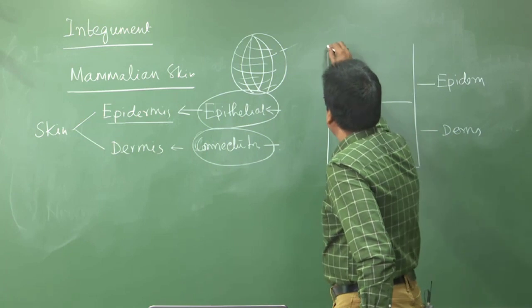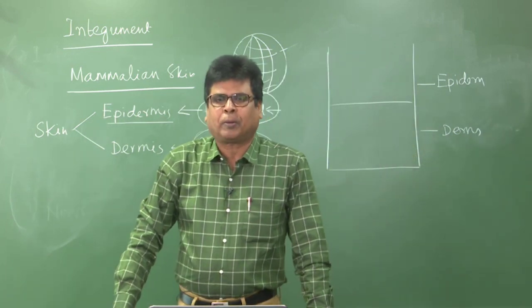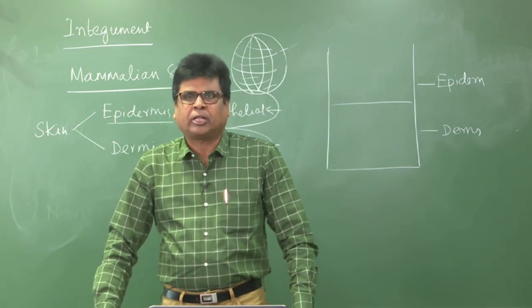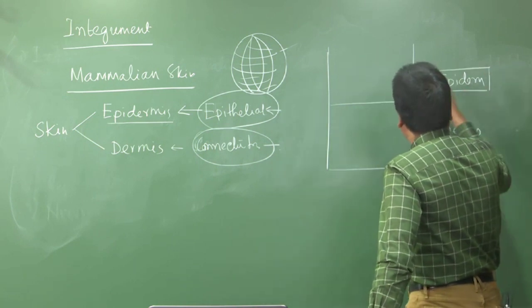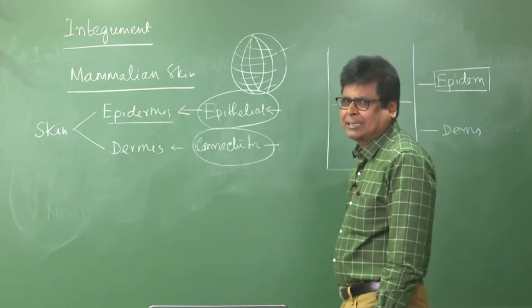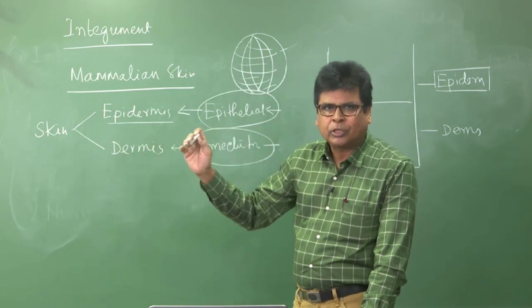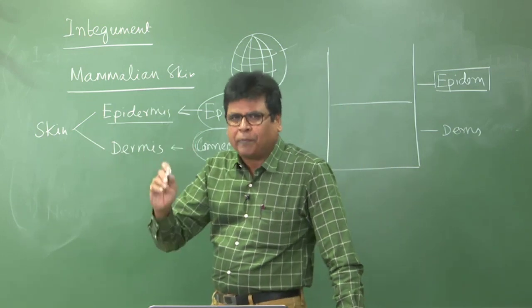Now this epidermis is again divided into a number of layers, so this is known as stratified epithelium. That means this epidermis consists of a number of epithelial cells organized layer wise, so it is called stratified epithelium.